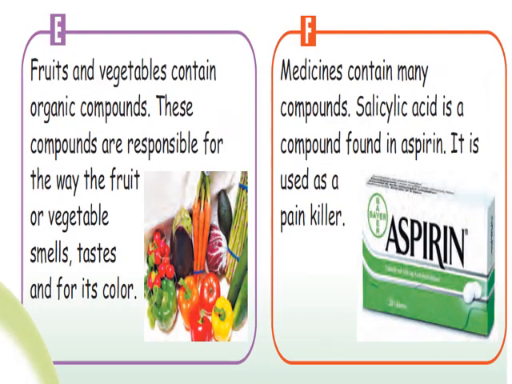We have fruits and vegetables. They contain organic compounds. These compounds are responsible for the way the fruit or vegetable smells, tastes, and for its color. Medicines also contain many compounds. Salicylic acid is a compound found in some medicines. An example of this is aspirin. Aspirin is used as a painkiller.